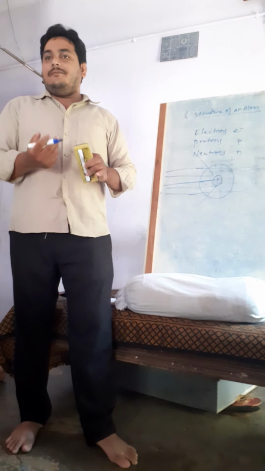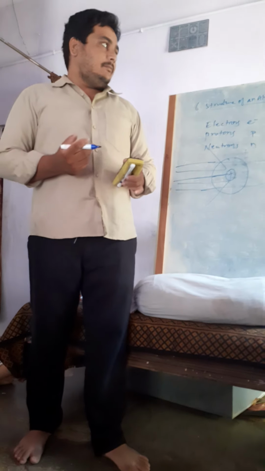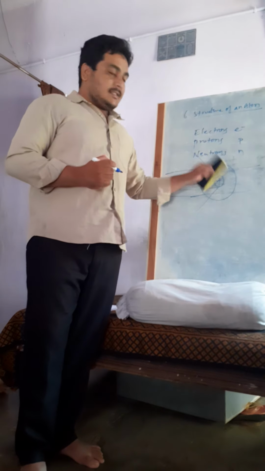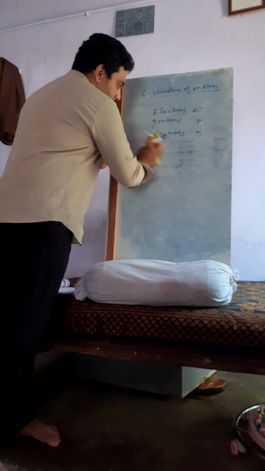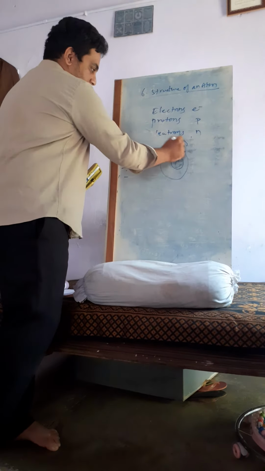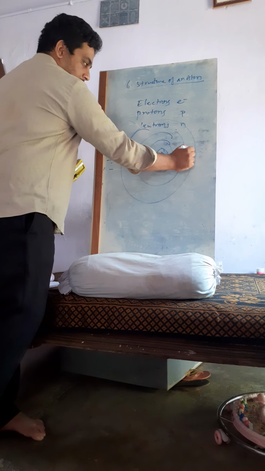Then one more person came for the explanation, that is Niels Bohr. Niels Bohr said that there are circular orbits. He said that at the center there is a nucleus, and so many orbits are present around it. He named them K, L, M, N.